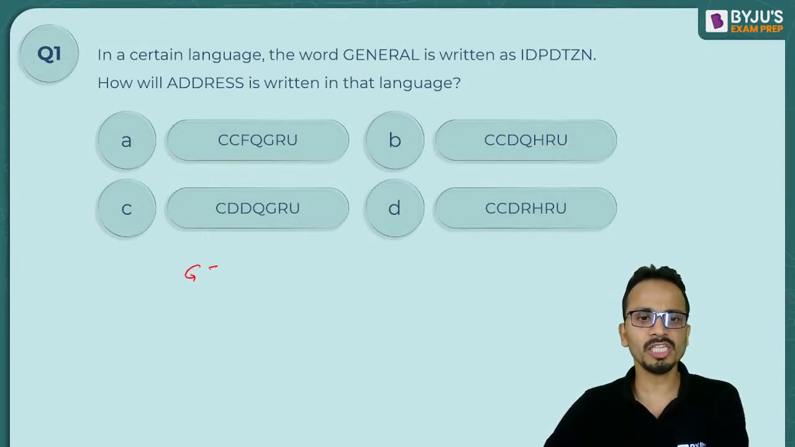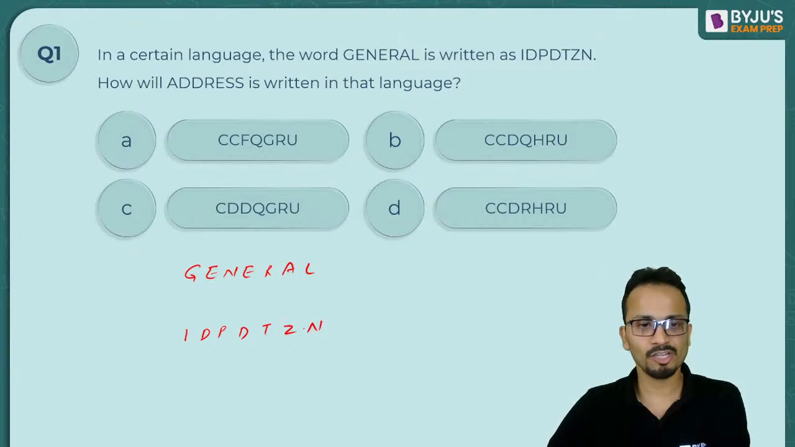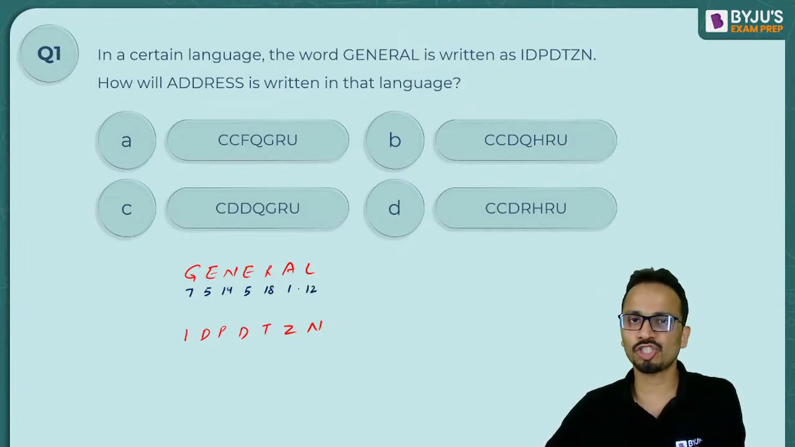So general, GENERAL. Let's see what has happened in this case. I'm writing the number equivalents of all these alphabets, but before that, let us write its code: IDPDTZN. Okay, so this is the code, and now I'm writing the number equivalents of all of them. So G is 7, then 5, 14, 5, 18, 1, 12. Okay, so these are the number equivalents for general.